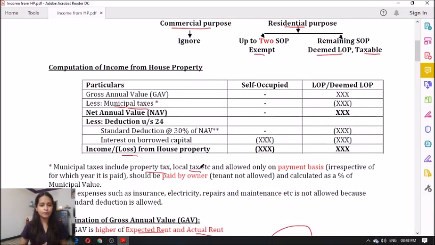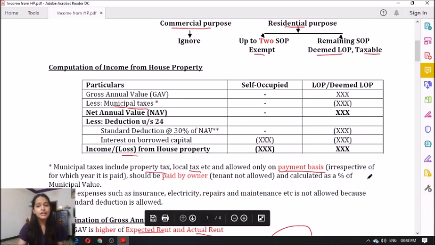Municipal tax is nothing but a property tax, local tax, etc. Now municipal taxes are allowed only on a payment basis. Remember, municipal tax is allowed only on a payment basis and irrespective of the year for which it is paid.